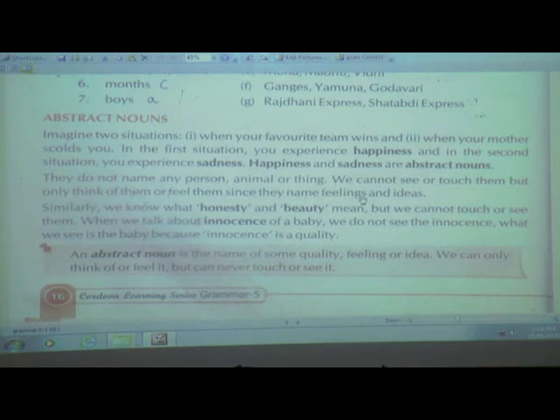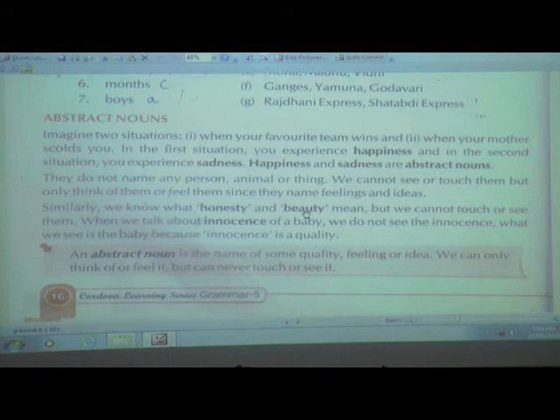Like that, many ideas are there, like honesty. Now honesty they have also given here. Similarly, we know what honesty and beauty mean. Honesty, we cannot touch or see, but we can say that this boy is very honest, or that girl is very honest, or beauty, we can say she is very beautiful, we can describe her beauty.